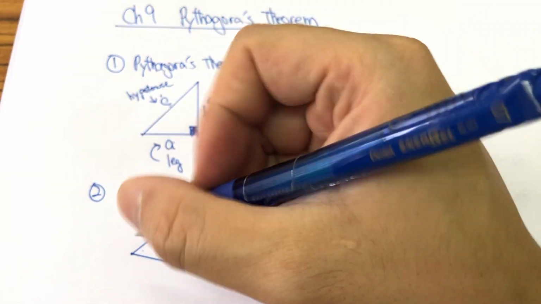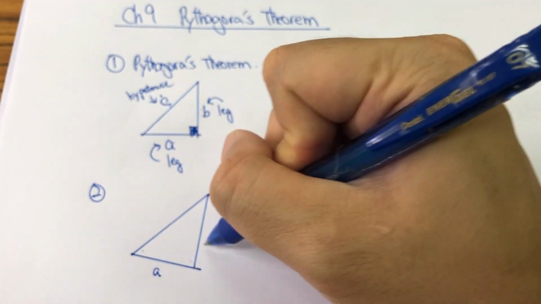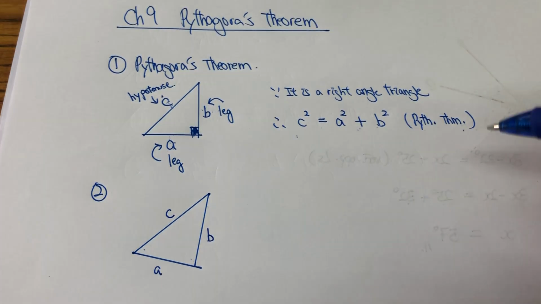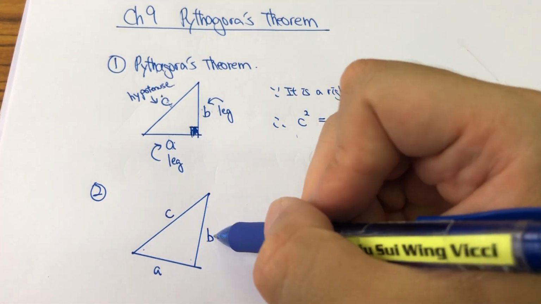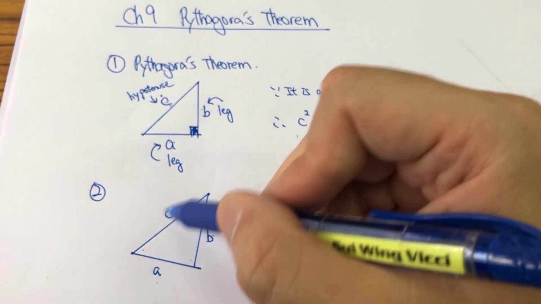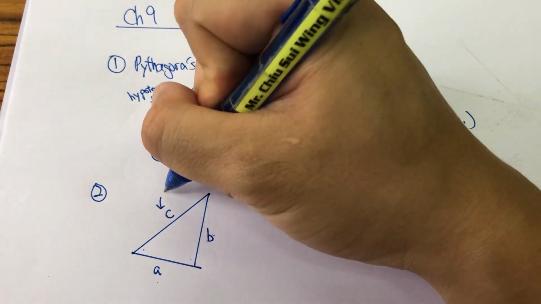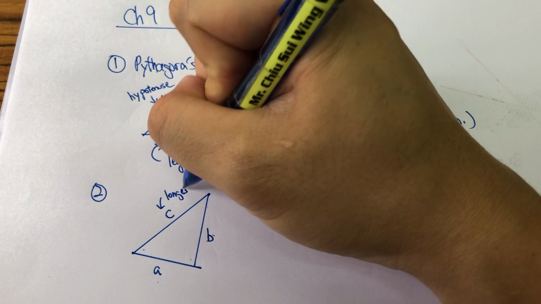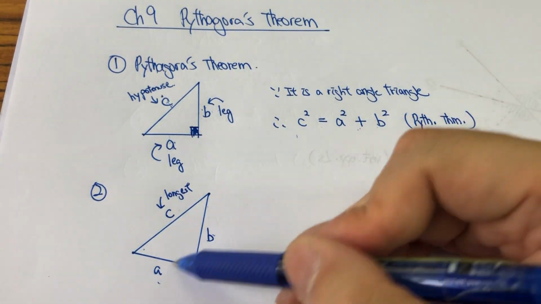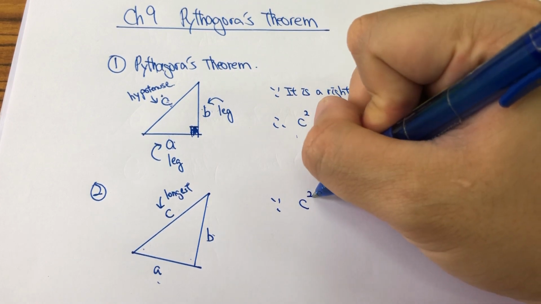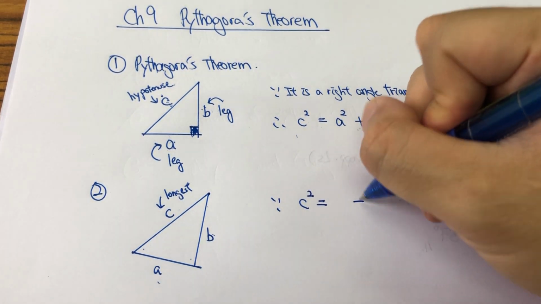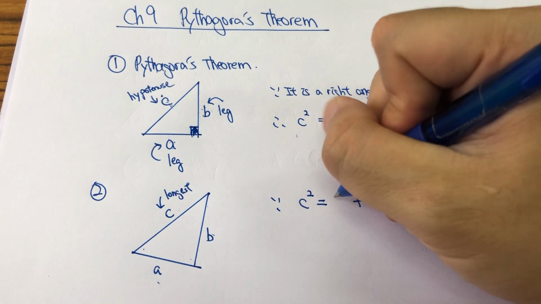All right? But if there are 3 sides, A, B, and C, and you find that they have a special relationship, the longest one, so suppose C is the longest one among A, B, C, you find that C to the power of 2 is just equal to the sum of the other 2 lengths square.